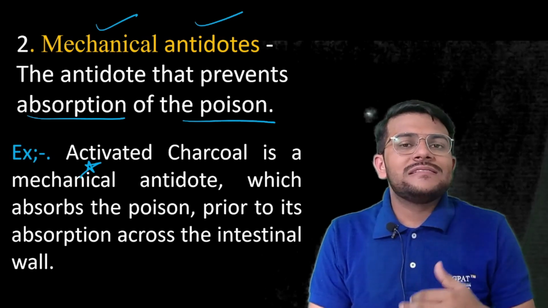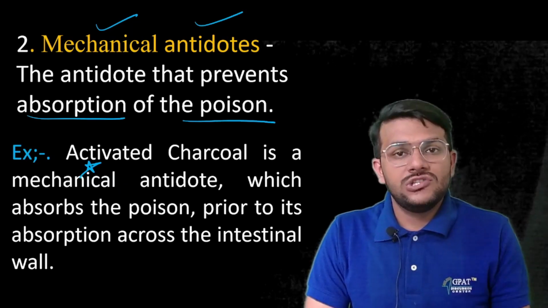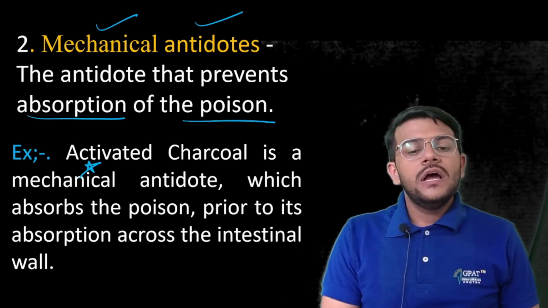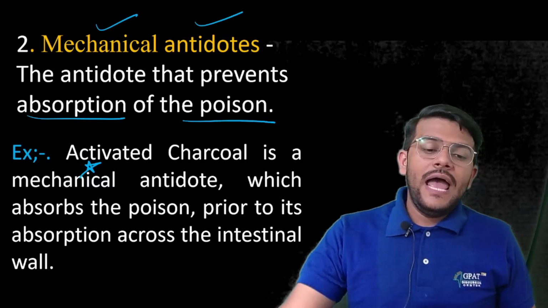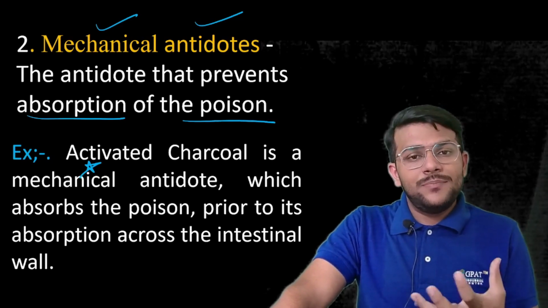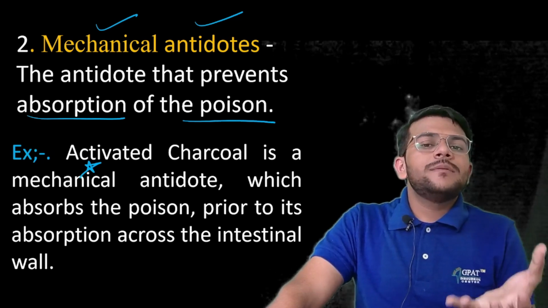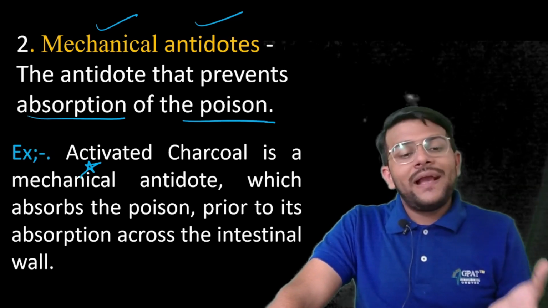Suppose someone has had an accidental alkaloid like morphine, charas, ganja, hashish, any of these things. If someone has eaten any poisonous substance in bulk quantity, then activated charcoal shows its mechanical action.